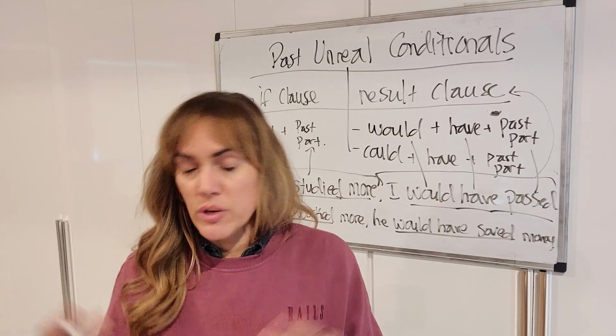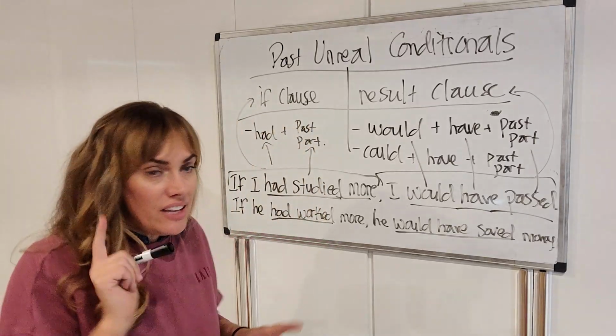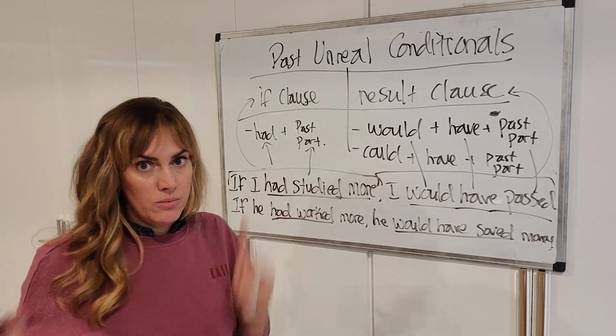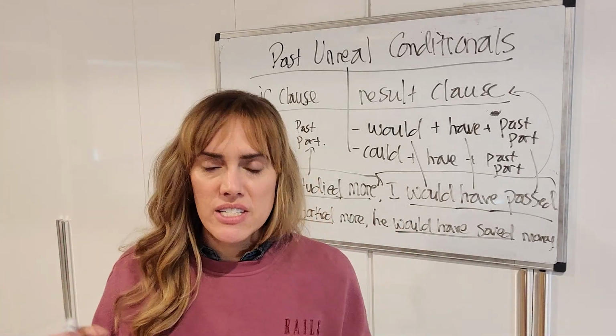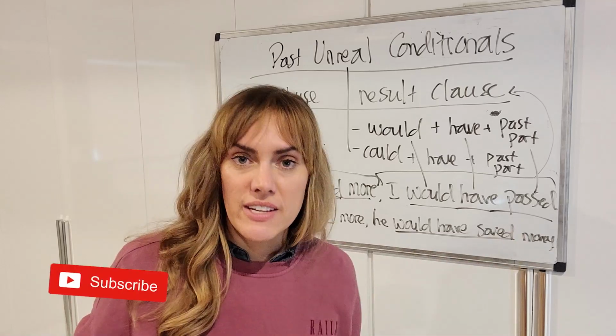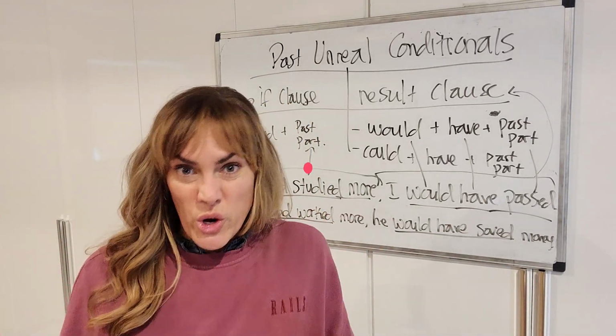But he didn't, so he didn't save money. He didn't work more, so he didn't save more money. But if he had worked more, he would have saved money, or he could have. That means it's possible, but he could have spent it too. So this is another way to talk about regret.